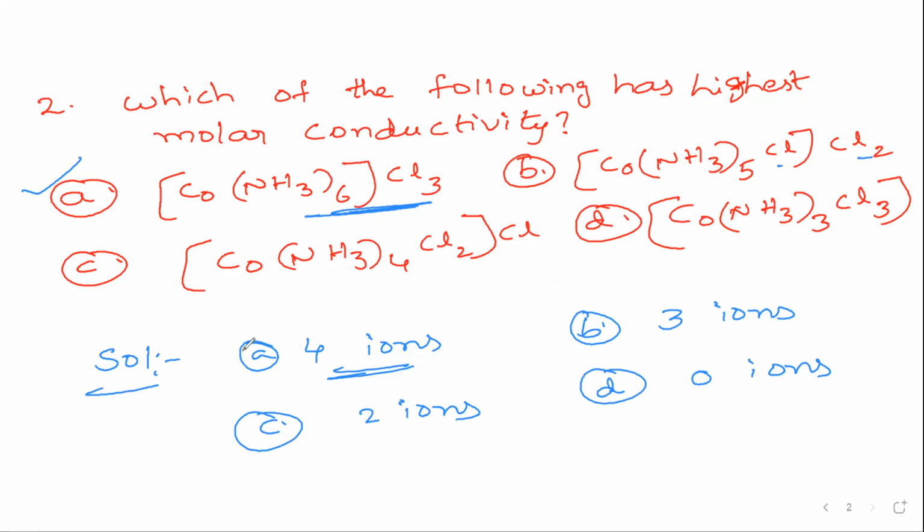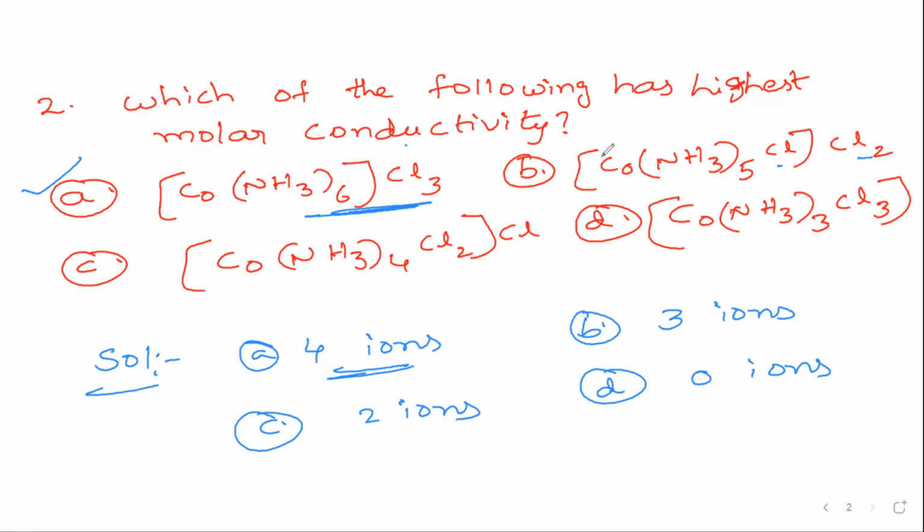So this is based on Werner's theory. The answer is A, that is [Co(NH3)6]Cl3. It is yellow in color and it produces 4 ions on ionization. Due to this, it has the highest molar conductivity.